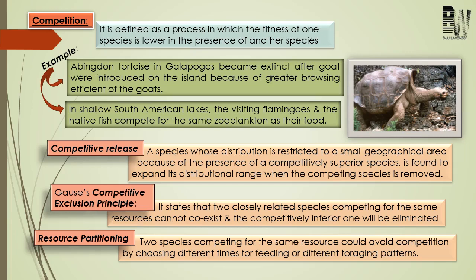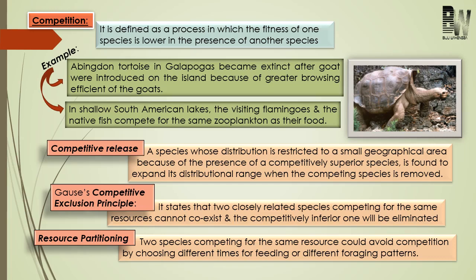The weaker ones can expand their population, okay, they can expand their distribution, under the condition when the competing species is removed. When the competitively superior species is removed, the weaker species can expand its population. This is called what? Competitive release.